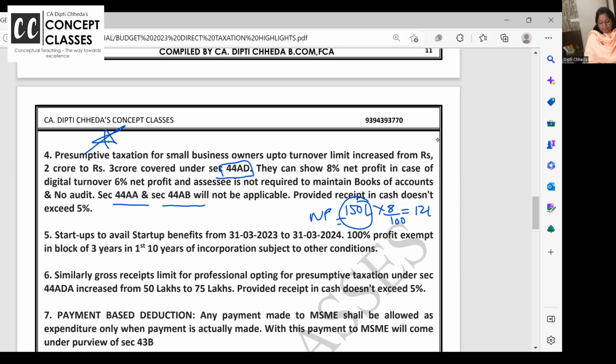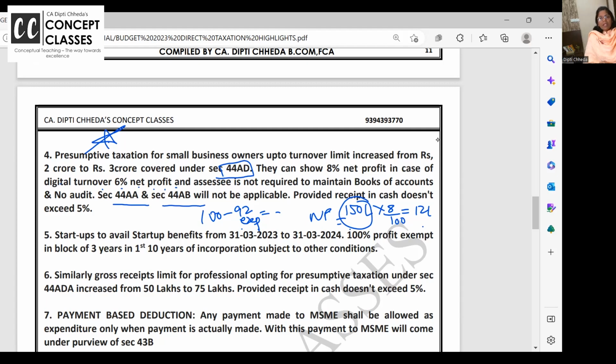But yes, some of you are asking, ma'am, from 12 lakhs, will any expenditure be allowed? No. See, 100 rupees you are earning, 92 rupees expense, so they are already allowing. 92 rupees expense, they are already allowing. 8 rupees, 8% of the net profit. And if yours is a digital turnover, like all online sales, you're just selling on Amazon and all the money comes into your bank, then you can show 6% net profit of the turnover.